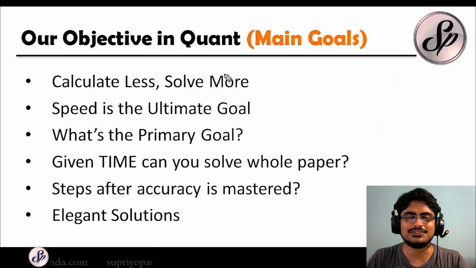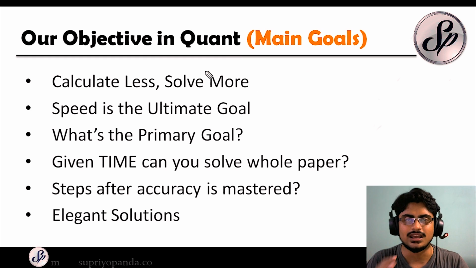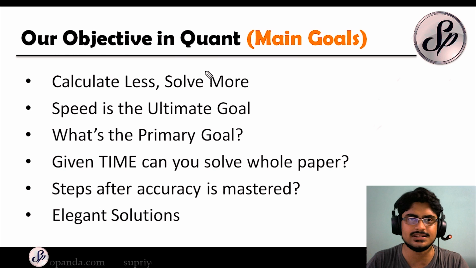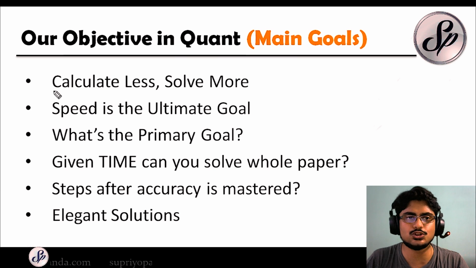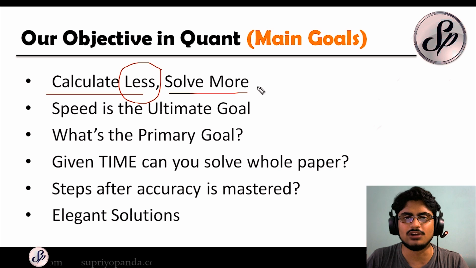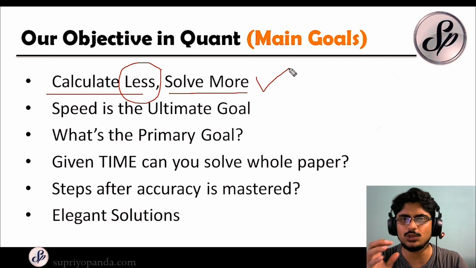Okay, so the first thing is our objective in quant. So this is very important. I want you to understand about the elegance of these questions. So when you see a question, when you are solving these questions, your main concept should be calculation should be less and you should be solving more. So calculate less but solve more. How can you actually do that?